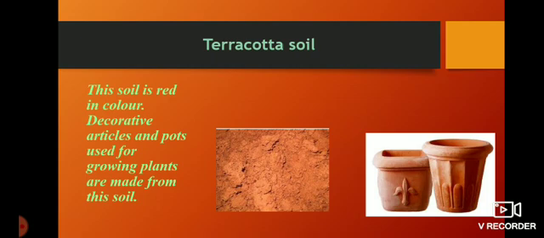This soil is used to make decorative articles and pots which are used for growing plants. Understood? In our house, whichever soil pots are there, those pots are made of terracotta soil. Pots which we use for growing flower plants.